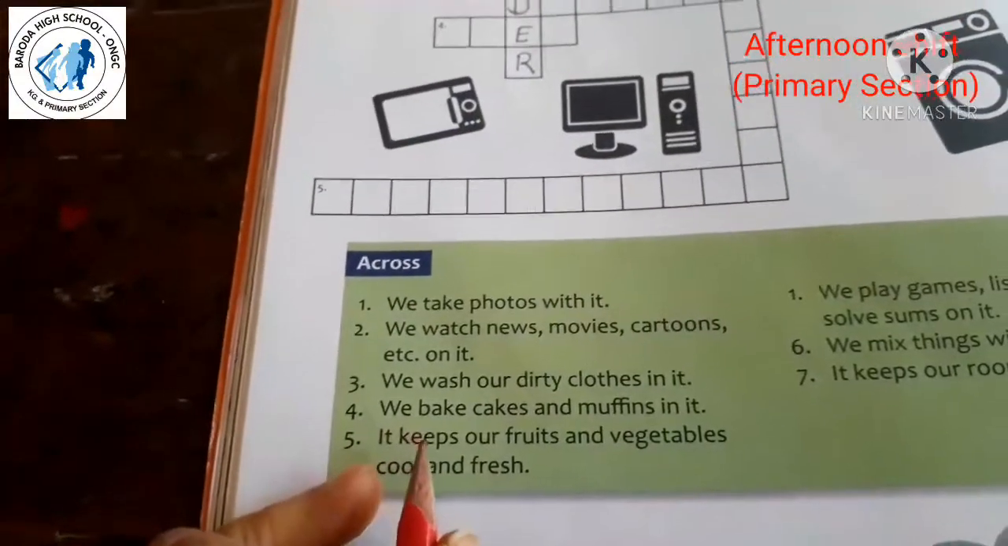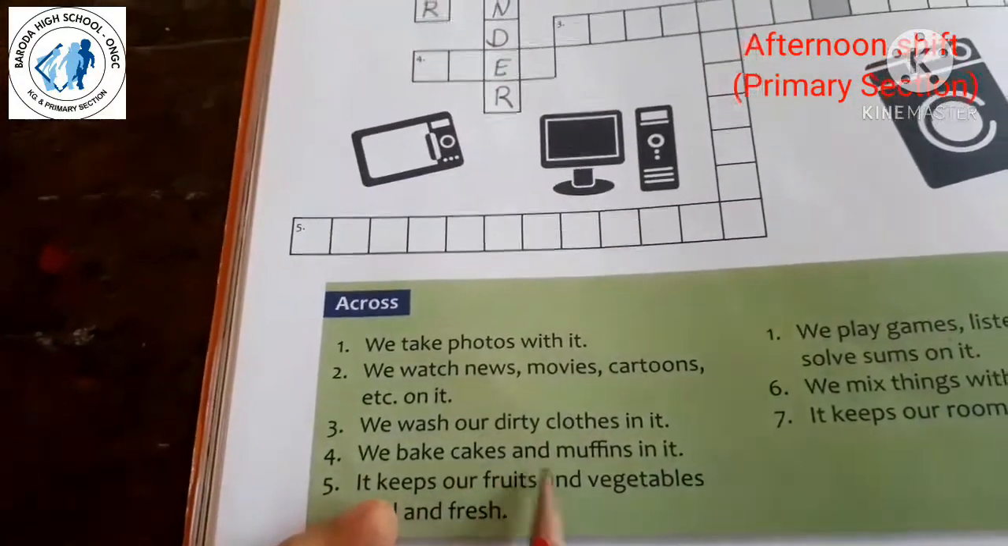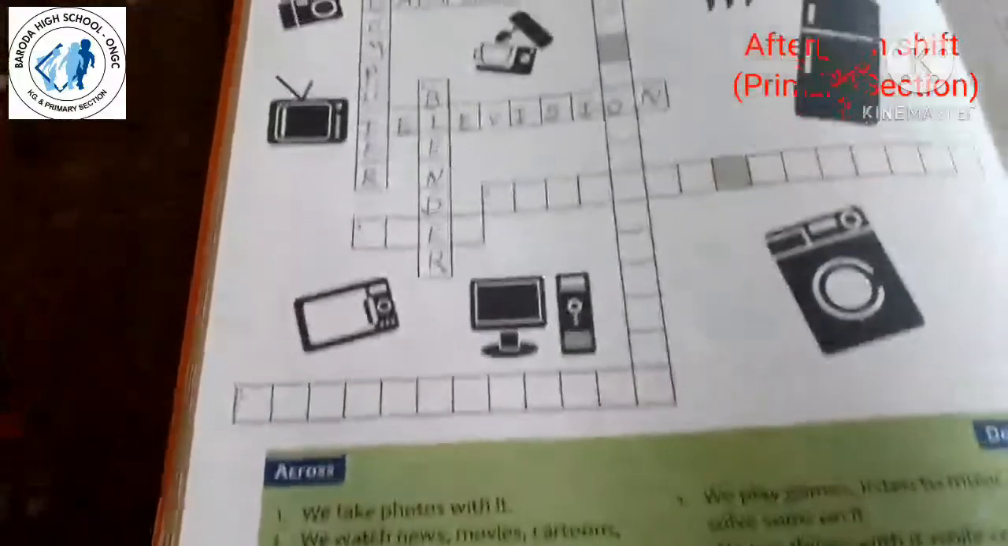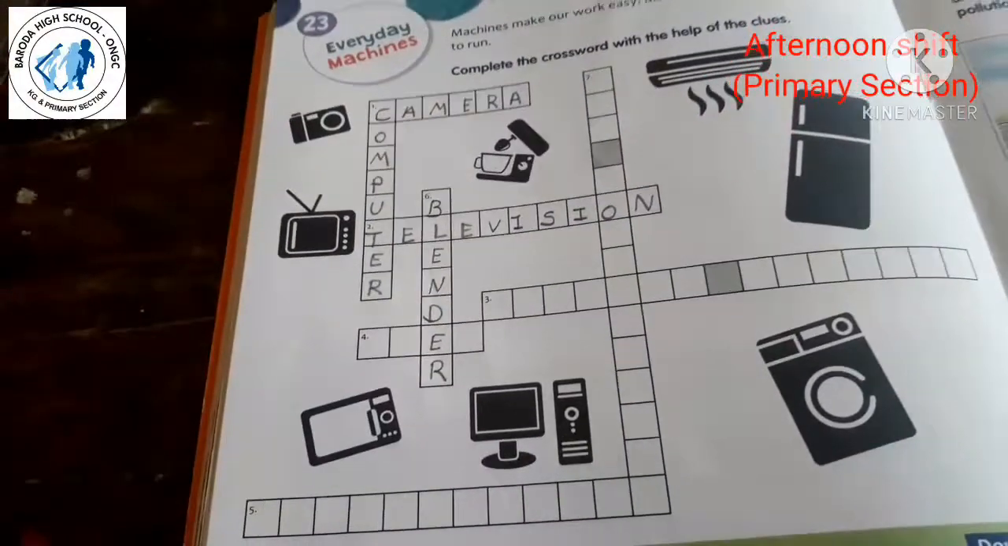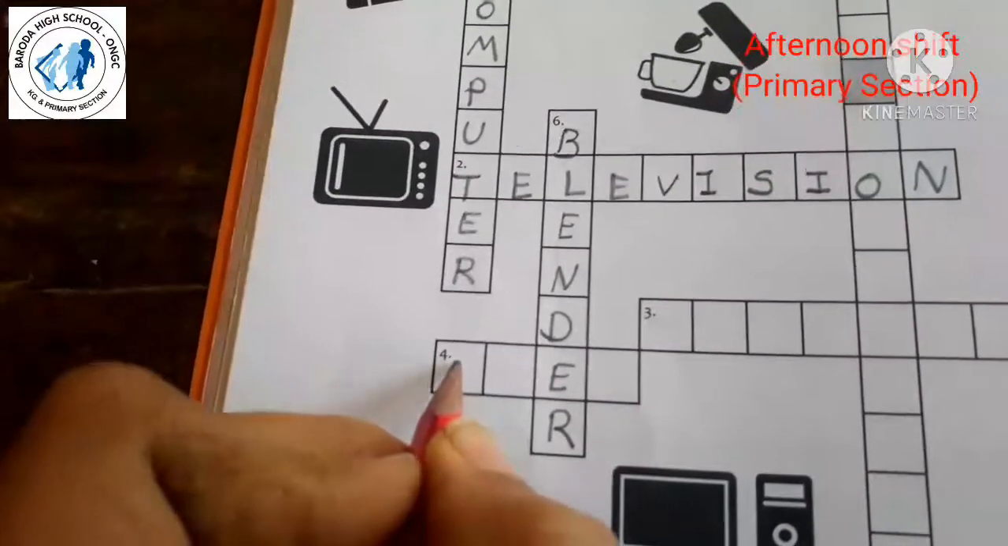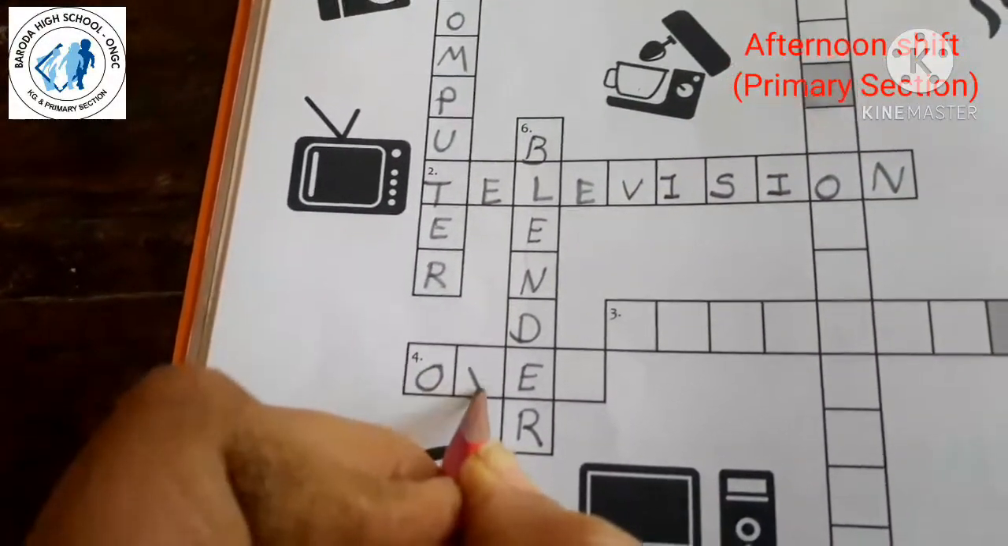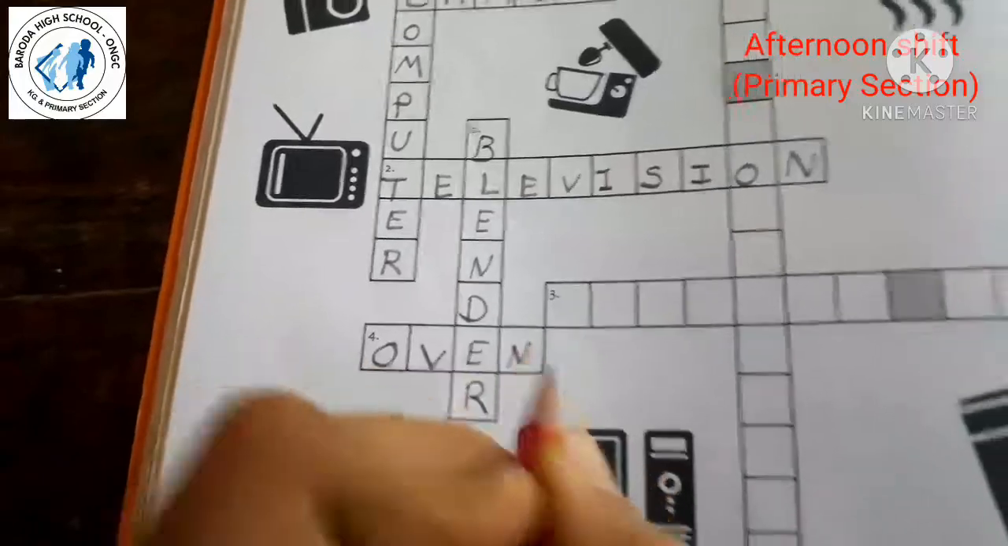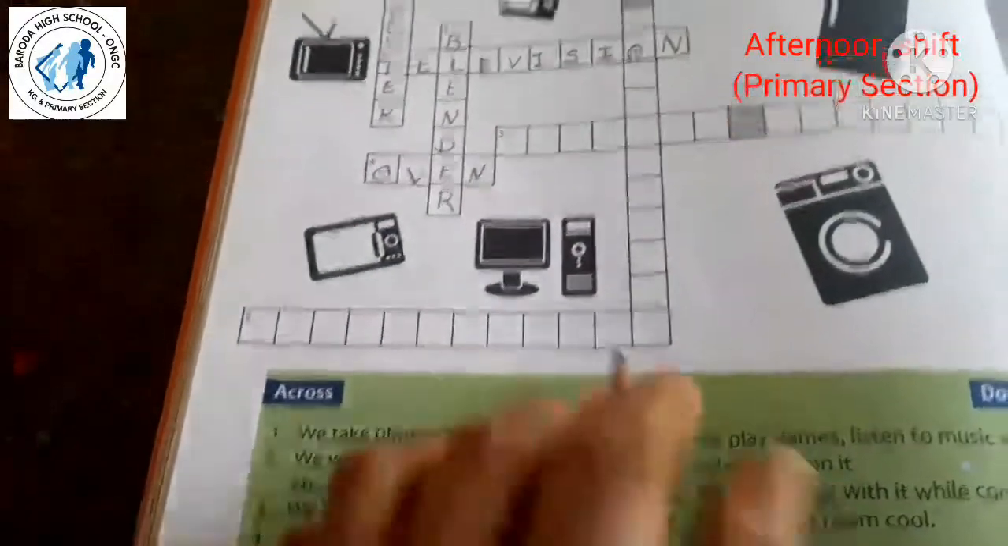Now 4. We bake cakes and muffins in it. In which do we bake muffins and cake? Oven. See here given oven. O-V-E-N. Oven.